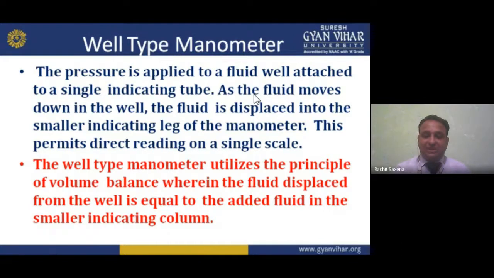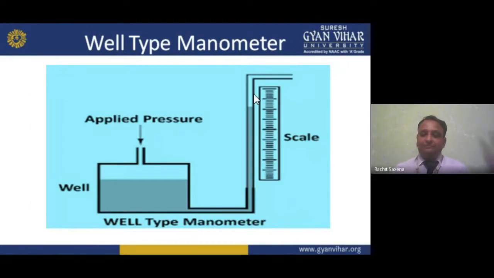Okay, see here. Now here we have the applied pressure. The well is filled with fluid, that may be water or mercury.